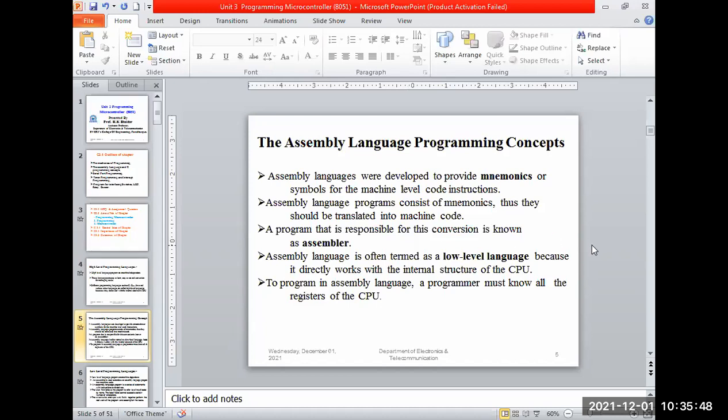Assembly language is called as low level language.